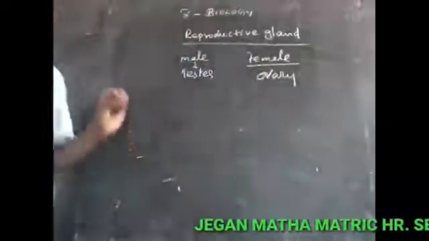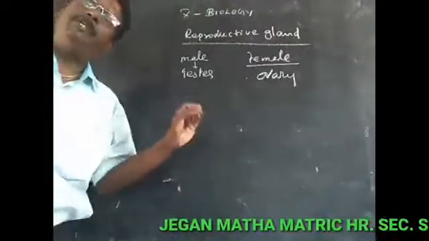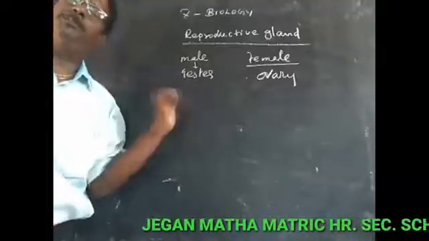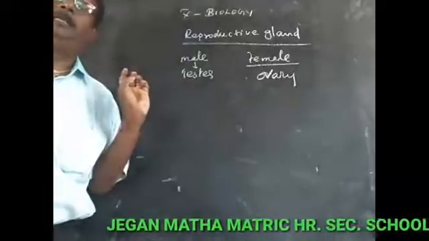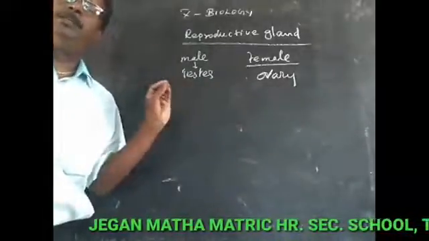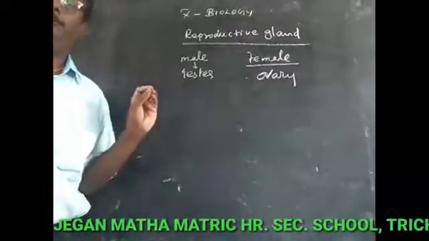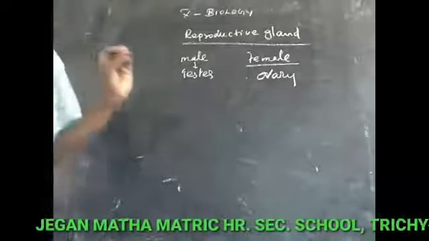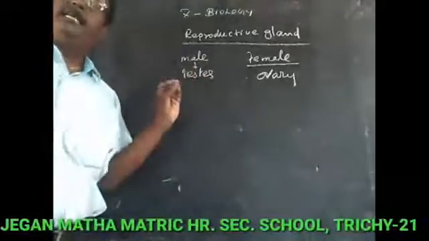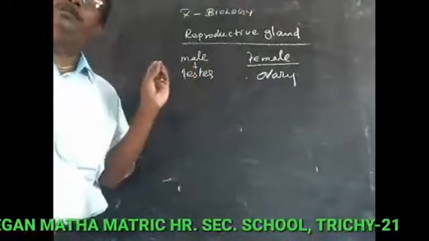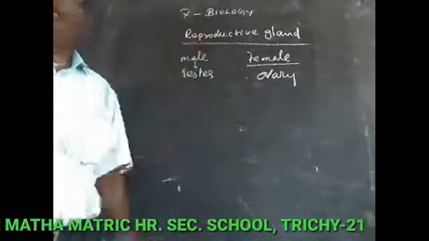So, the two reproductive organs. What is the main aim of the reproductive organ? The formation of the male gamete in the male reproductive organ, and the female gamete in the female reproductive organ. In addition to that, the reproductive organs act as endocrine glands. This endocrine gland secretes hormones to control the reproductive system. So it is called a reproductive gland.